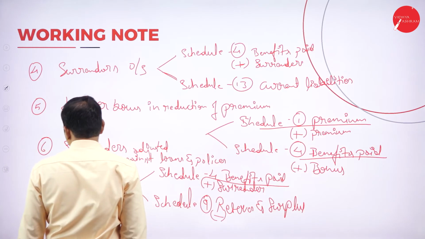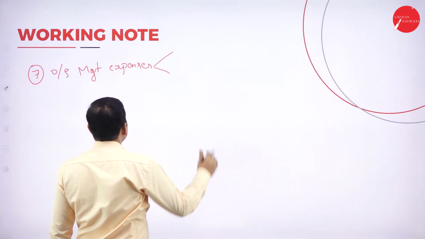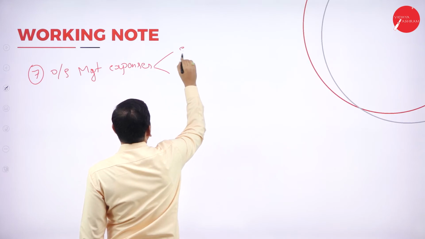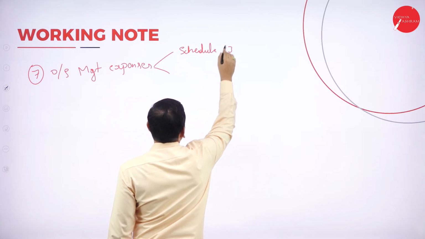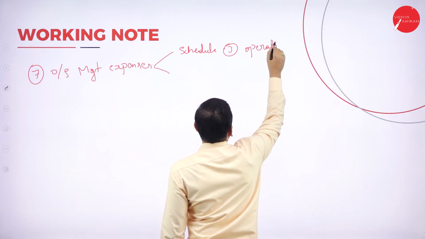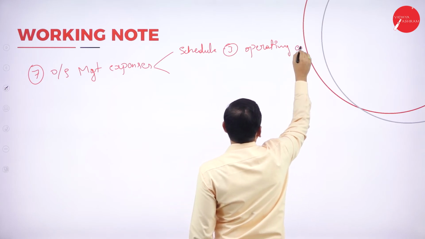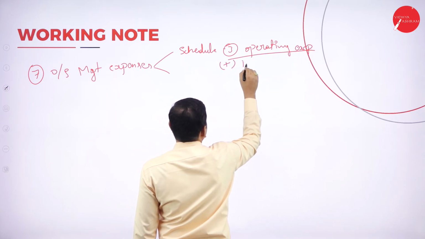So this one is the 7th one. See, this one is schedule number 3, operating expenses. Under operating expenses, add to the management expenses.